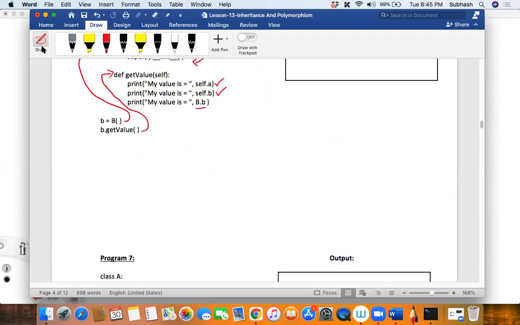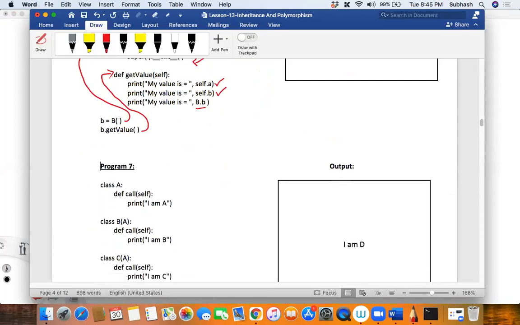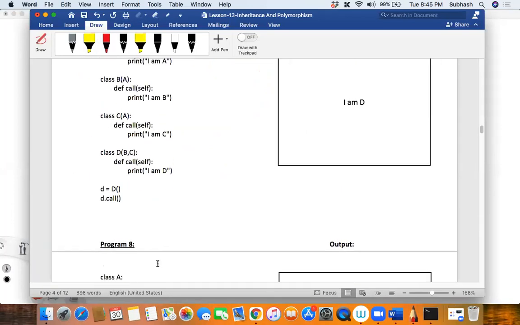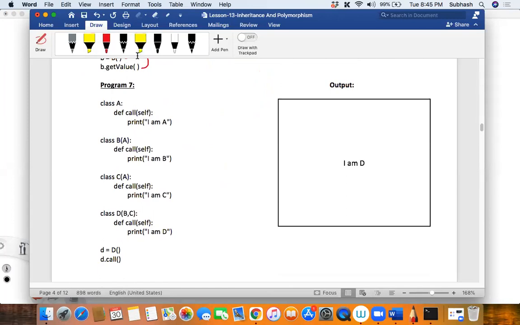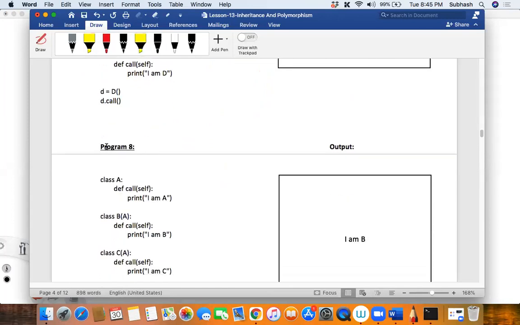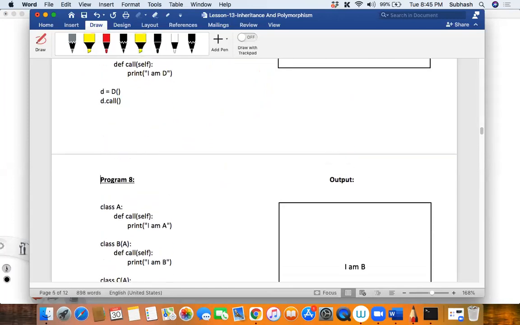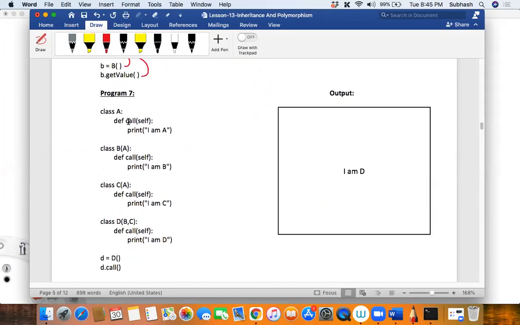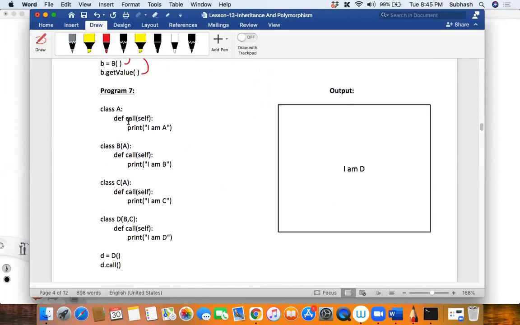Let me change this. Very important program. Can you tell me what is happening in this piece of code? How many classes are there? Four classes. Can you please draw this diagram in your book right now? I want you to draw this right now.